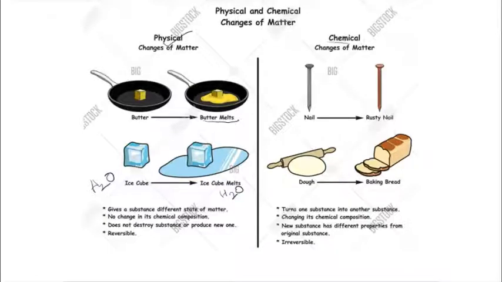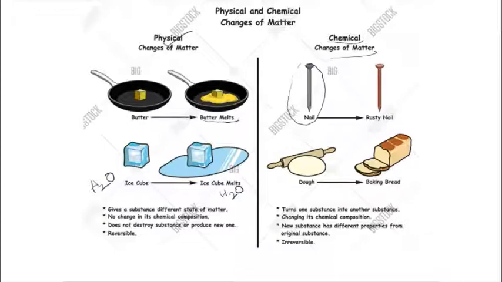But for chemical change, I want to give one example: a nail. If you take a nail and leave it outside for a long time, you can see that a brown layer forms over the nail. That is nothing but rusting. How does it form?